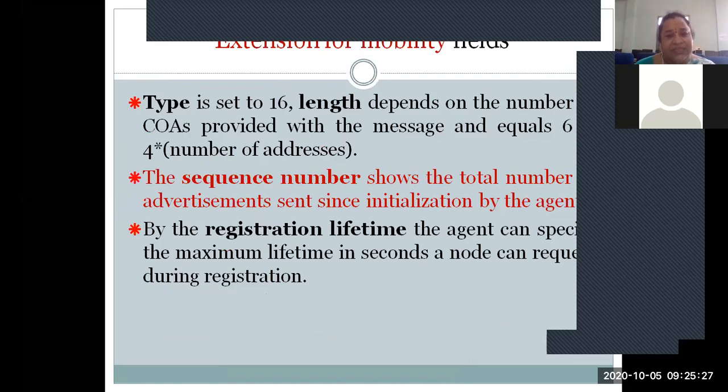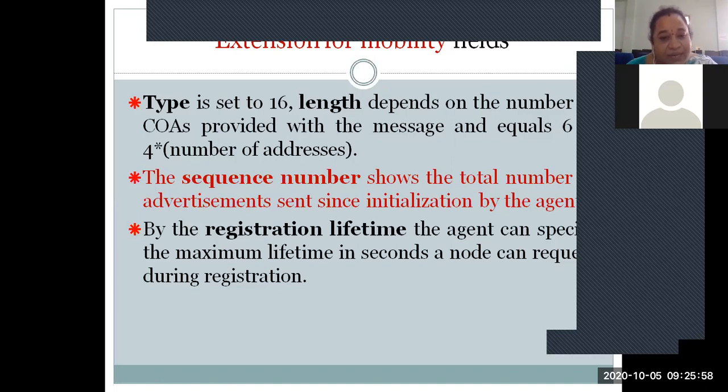And next one is the mobility extension, that is, the mobile IP fields. Here the type is set to 16, indicating that this is an advertisement packet, and the length depends upon the number of COAs provided with the message. So with the particular message in the ICMP packet, the total number of COAs, that is, the care-of addresses that you are sending, will be filled in the length field.